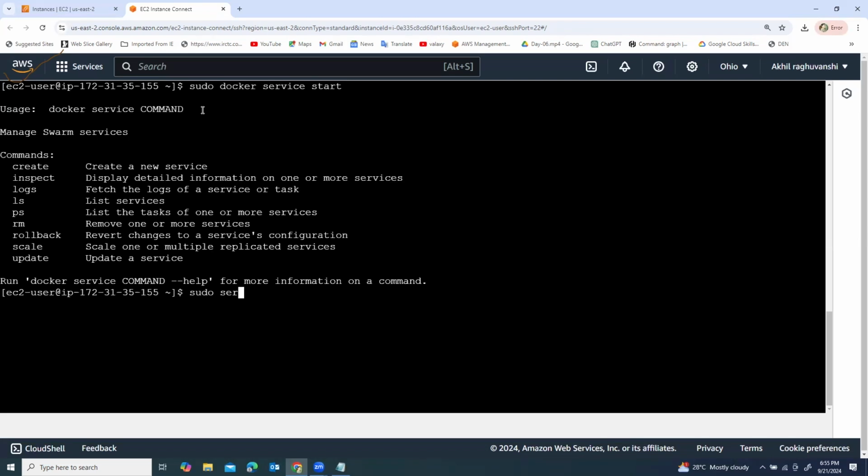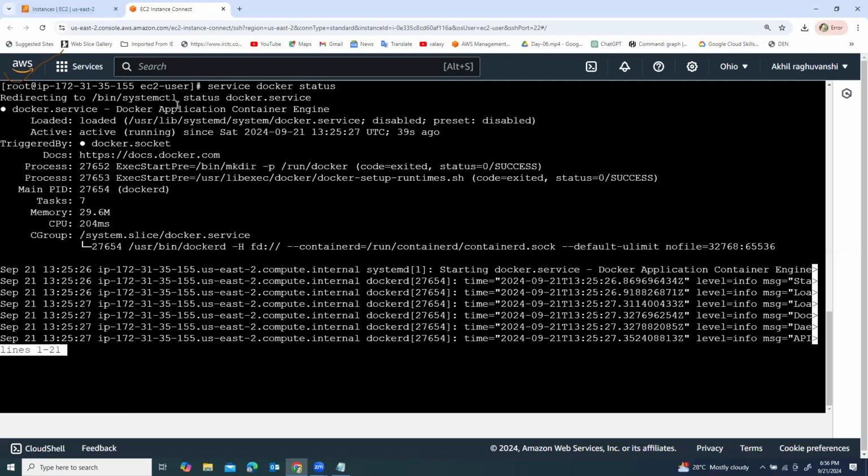Sudo service docker start. Now the Docker service is starting. For any command, we have to write sudo first, right? That means we have to provide the sudo superuser privilege to run the command. If we go with the root privilege, sudo su and Control L, then there is no need to write sudo before the command, just like service docker status. Now the service is active and running.